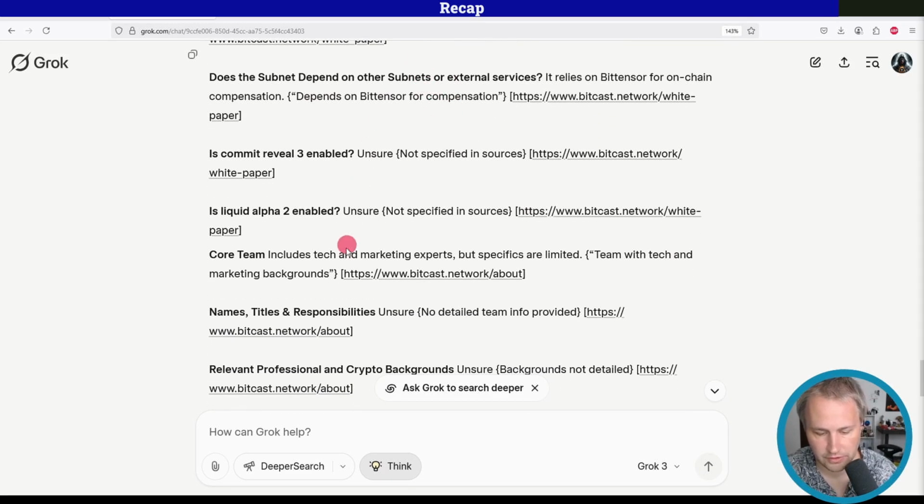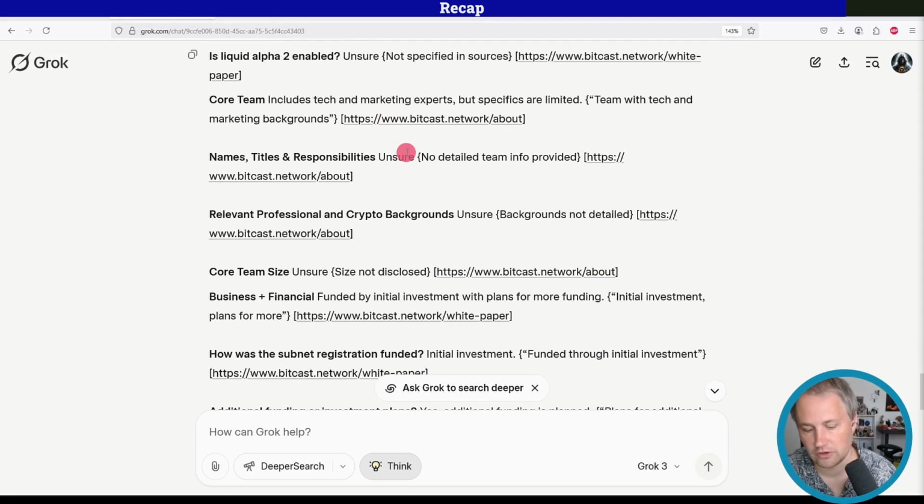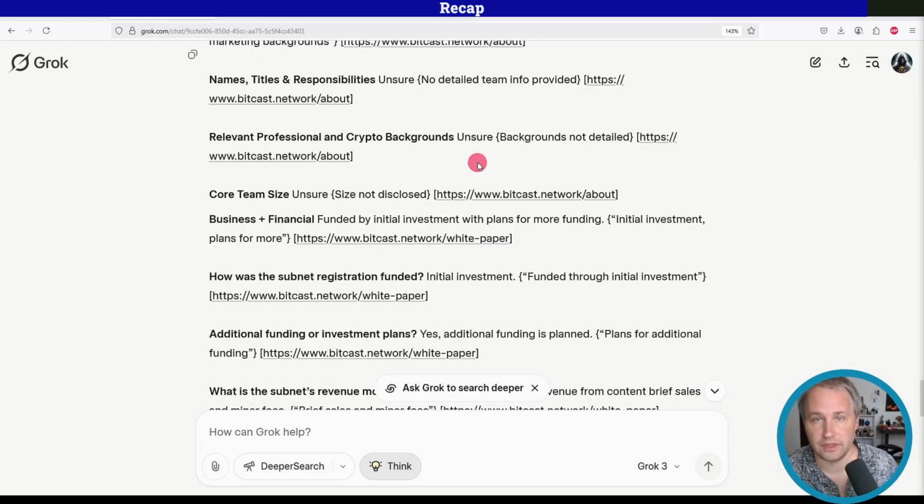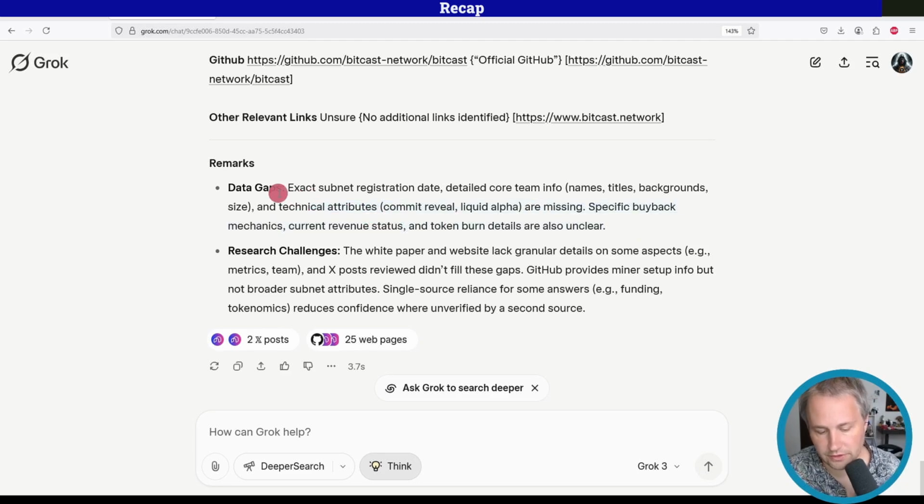I'm not going to go through everything in super detail here, but it looks like it's gotten like 95% of these correct, which is fantastic. Maybe it's just because the subnet has a little bit more information out there than other subnets. And then it's got a few remarks here at the end. This would be helpful for me to look and say, oh, these parts are missing. Maybe I should ask the subnet owner these specific questions.